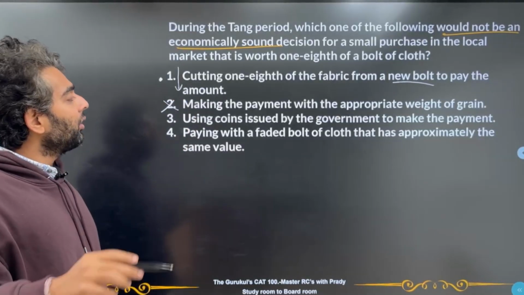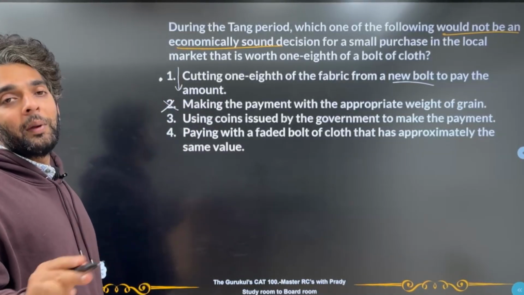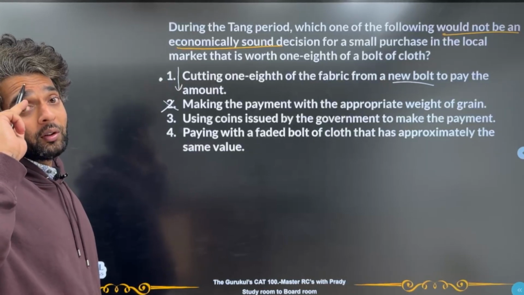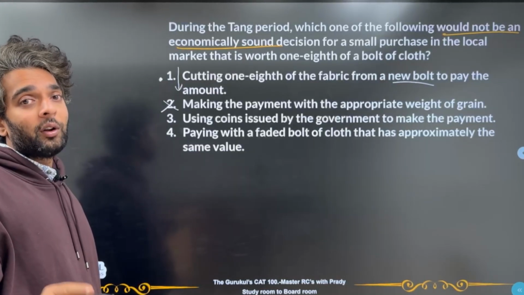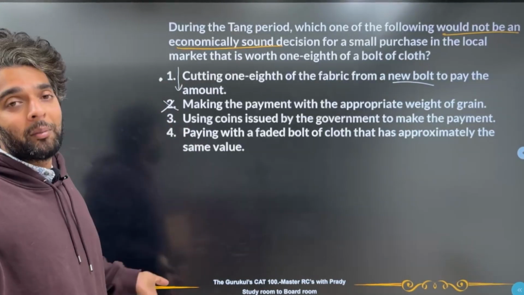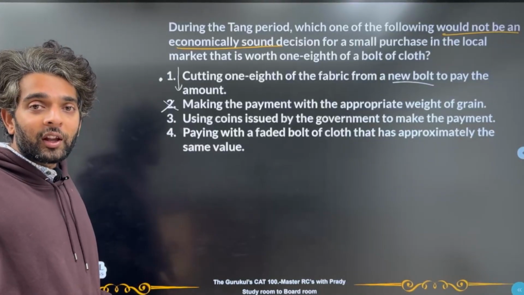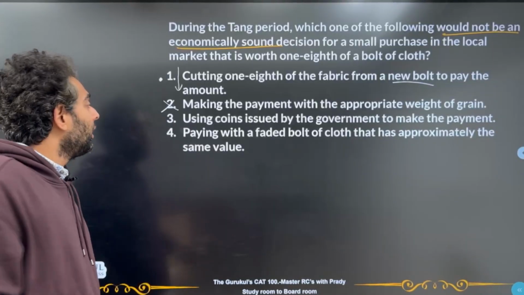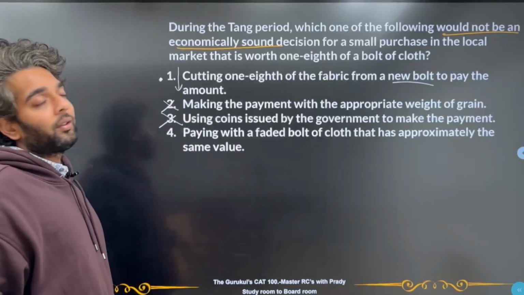Third one, using coins issued by the government to make the payment. Now, when I say that I'm using coins that are issued by the government to make the payment, that is a recommended method. So there's nothing wrong with using the recommended method. That's actually a good method. So we should not be using it for this question.